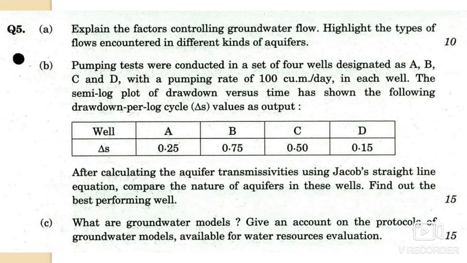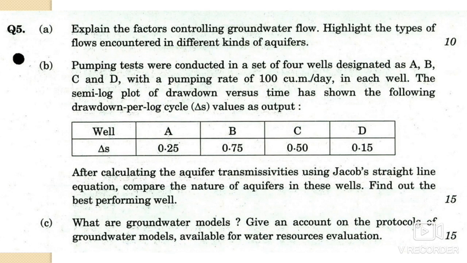5B, there is a numerical given here. Pumping tests were conducted in a set of 4 wells designated as A, B, C and D with a pumping rate of 100 cubic meter per day in each well, and the semi-log plot of the drawdown versus time has been shown in the following drawdown per log cycle as delta S values.